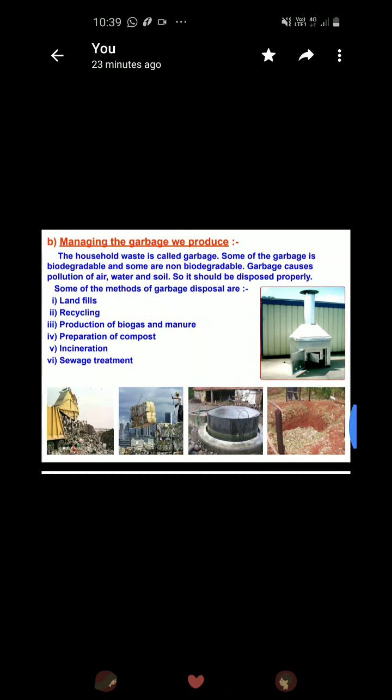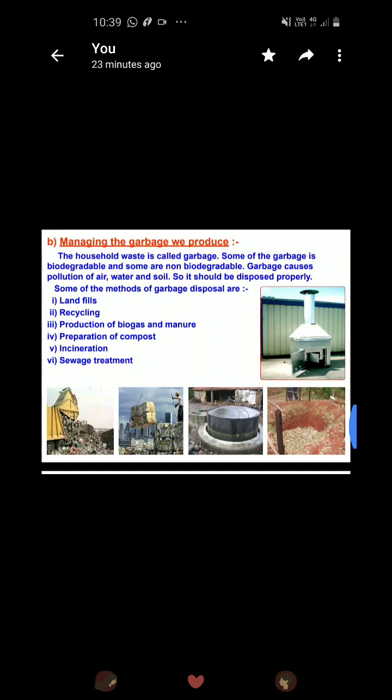The first important task is to separate the garbage. We normally do not separate. If we use medical instruments like syringes, or some materials which may harm other animals, we simply dispose of them in the soil, and it may cause a very serious threat to the animals also.